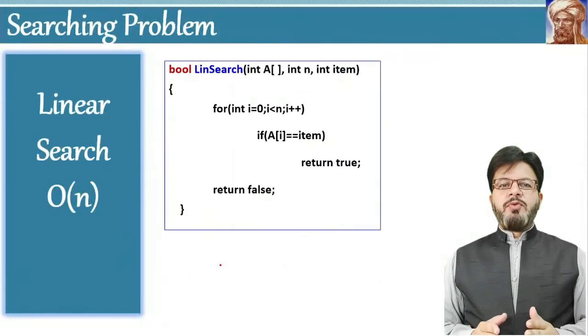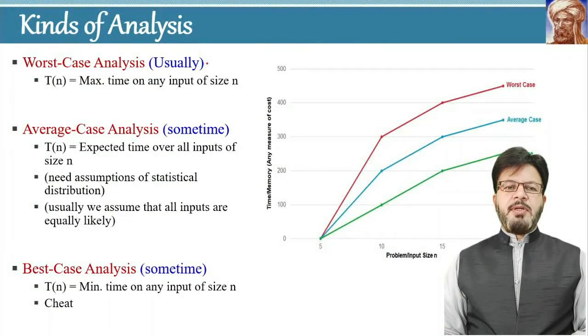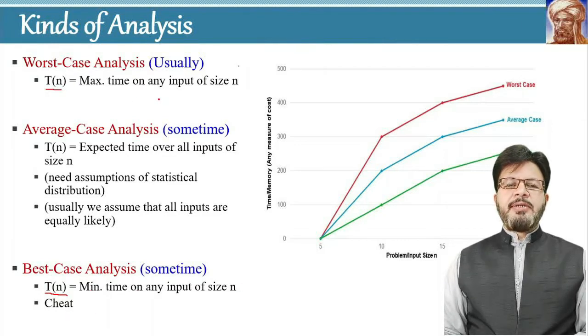Okay, now we will move towards the kind of analysis once again. So first of all, consider the worst case analysis. In this scenario, we have defined that T of n is equal to maximum time on any input of size n. And in the best case analysis, we have defined T of n as minimum time on any input of size n. Now let's consider the linear search algorithm.